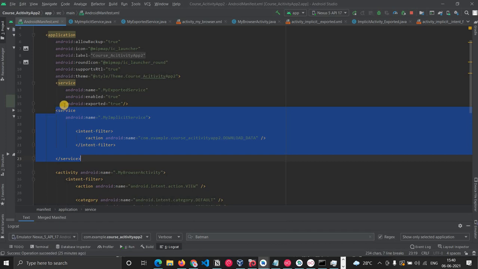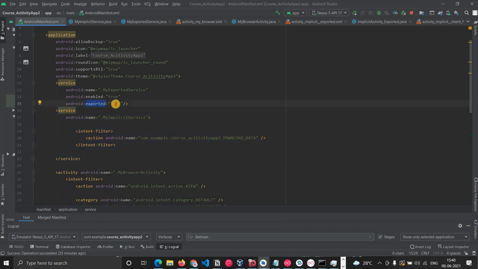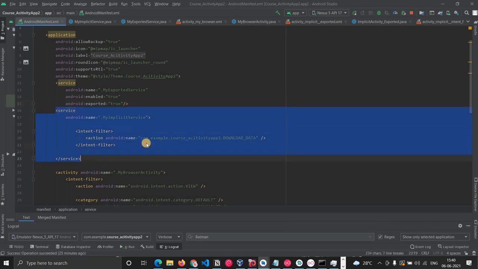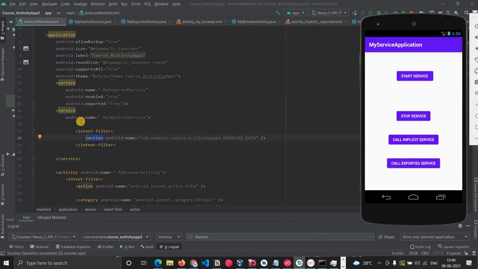Check the different things in the manifest file, like how the components are declared, like how those attributes are stated. So here also the exported is true. That means any application on the device can call it. So first we'll look at this, the service with an intent filter. Let's see whether we can call it.